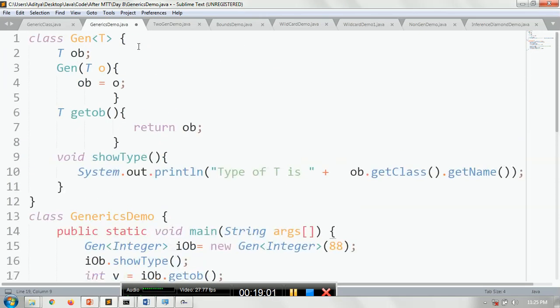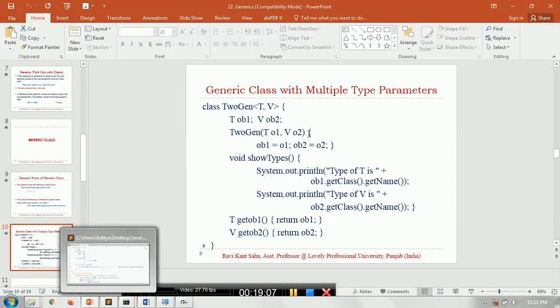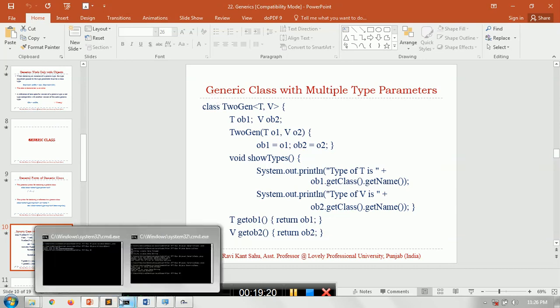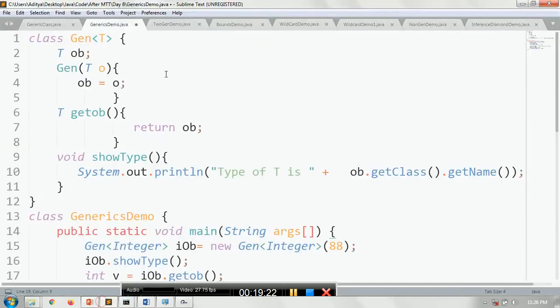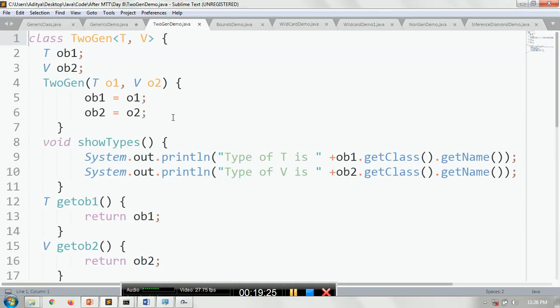Now how many type parameters have we passed? Only one type. You can pass multiple types also. You see, in the generic class with multiple type parameters, we'll see with the code directly. Last time, in the previous example, you saw the number of type parameters is 1. It also works for multiple type parameters. The examples will remain the same, but you have to understand how to utilize them in a different way.